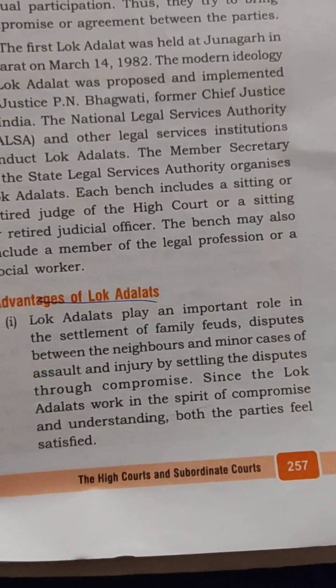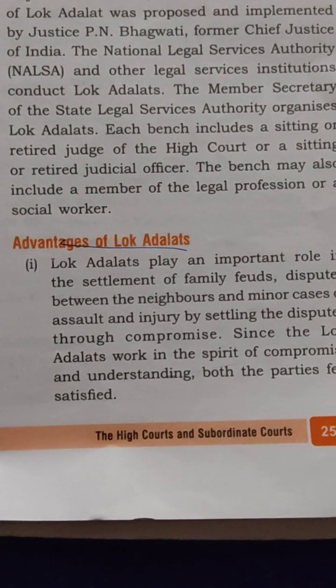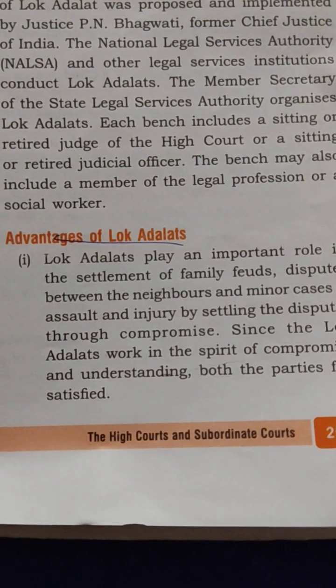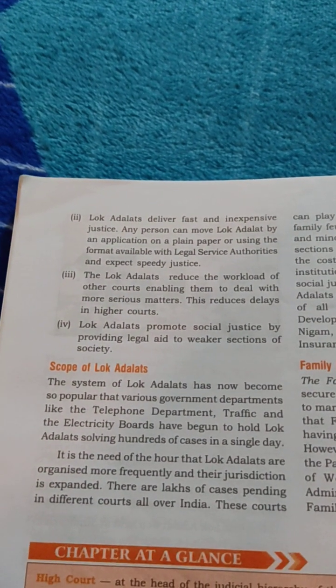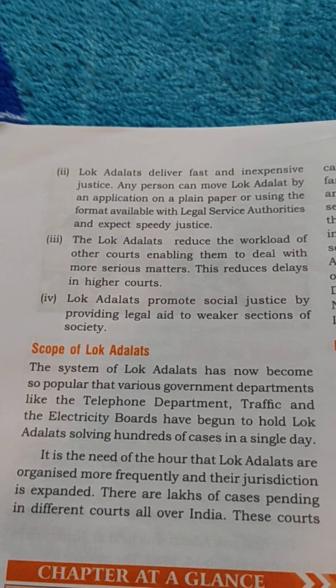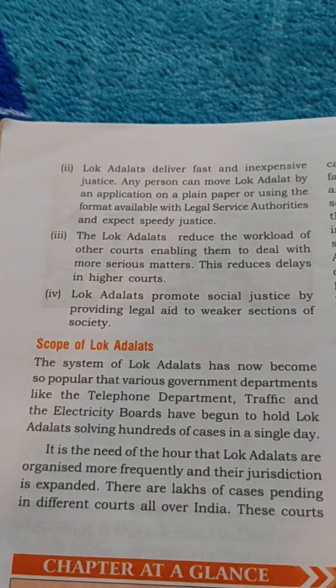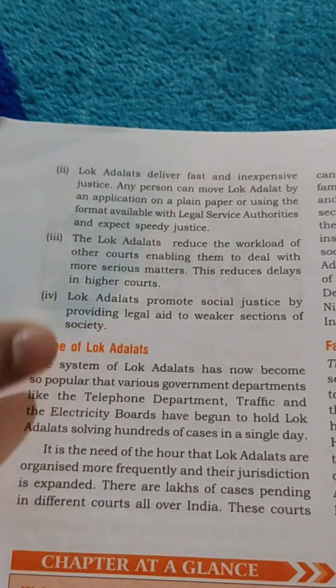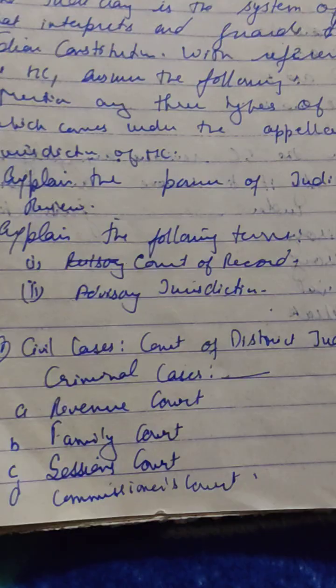The Lok Adalat always settles the dispute by compromise. Second, it delivers fast and inexpensive justice. Third, the Lok Adalat reduces the workload of other courts. Fourth, it promotes social justice by providing legal aid to weaker sections of society. So these are the advantages of Lok Adalat, and we are to solve one or two MCQs by referring to these advantages.